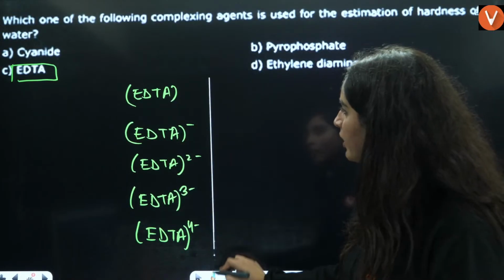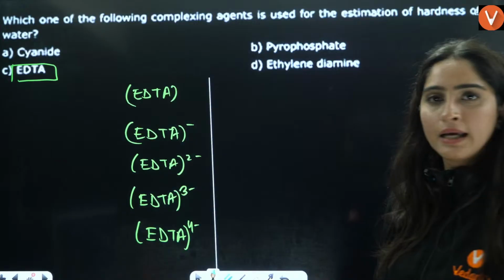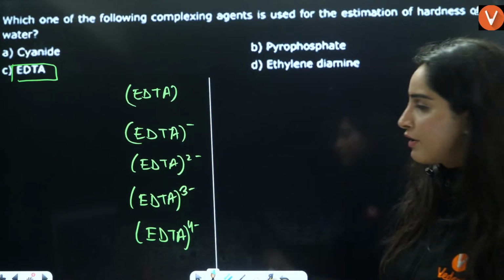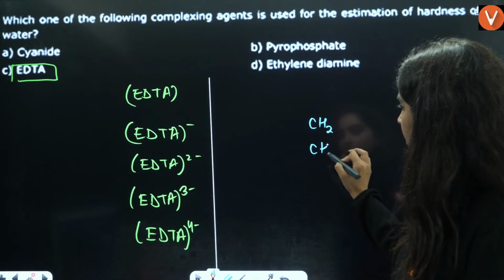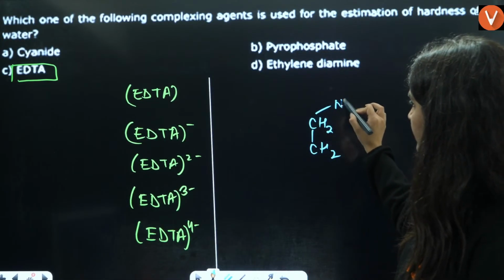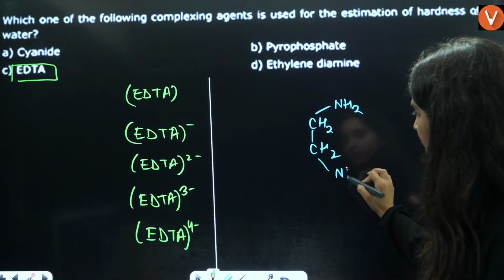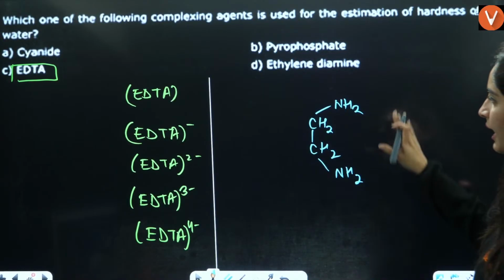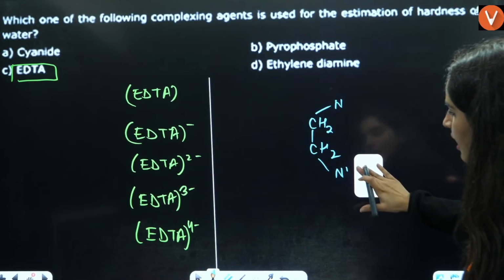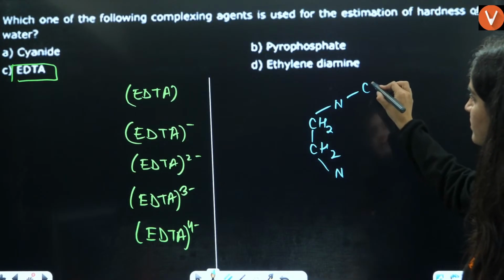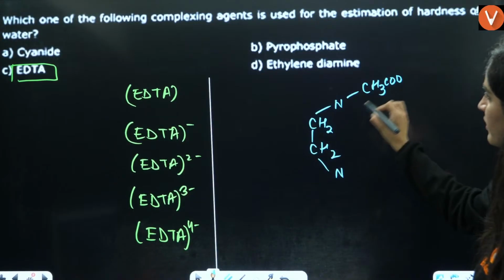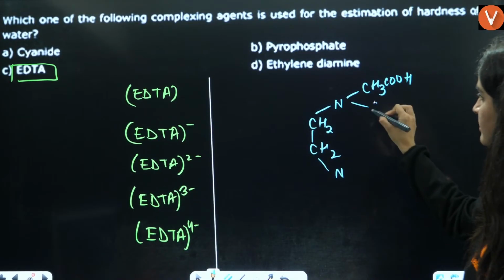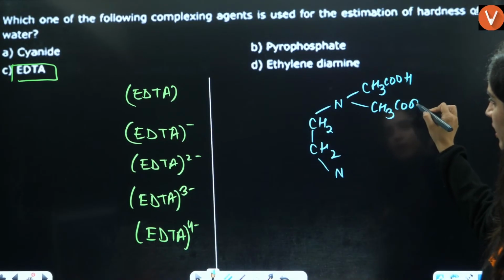So here, what kind of question can be asked? EDTA is, firstly you have CH2, CH2, and this is NH2, this is NH2. Ethylene diamine. Replace the hydrogens with the acetic acid group, CH2COOH, CH2COOH.